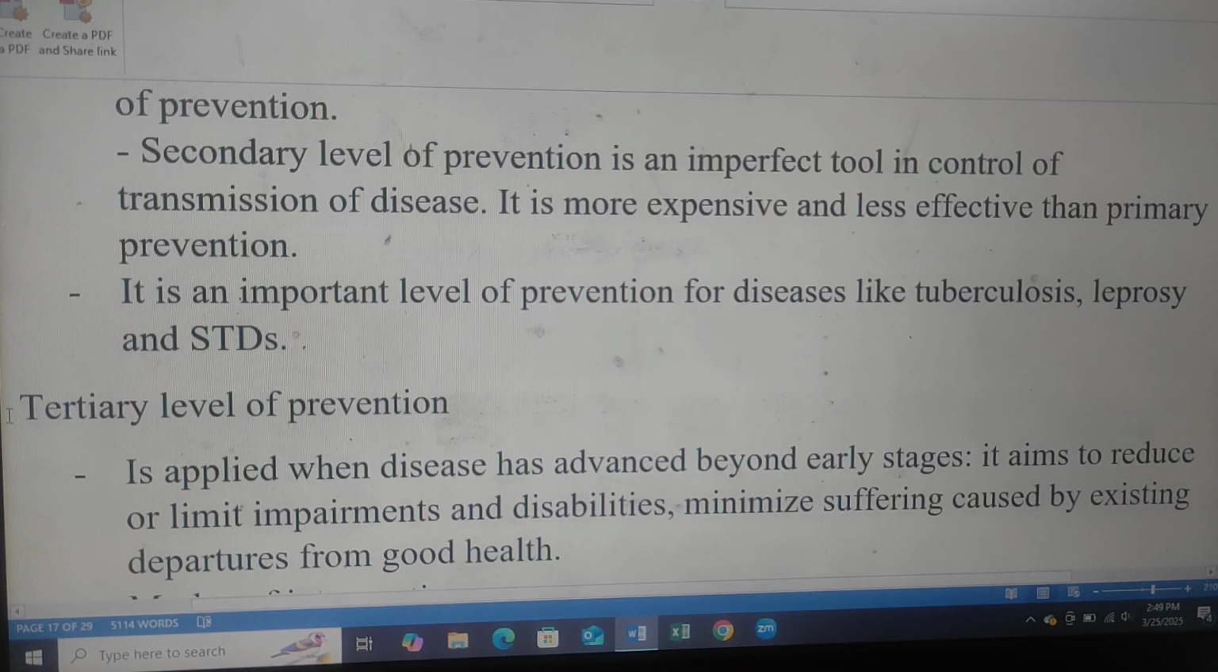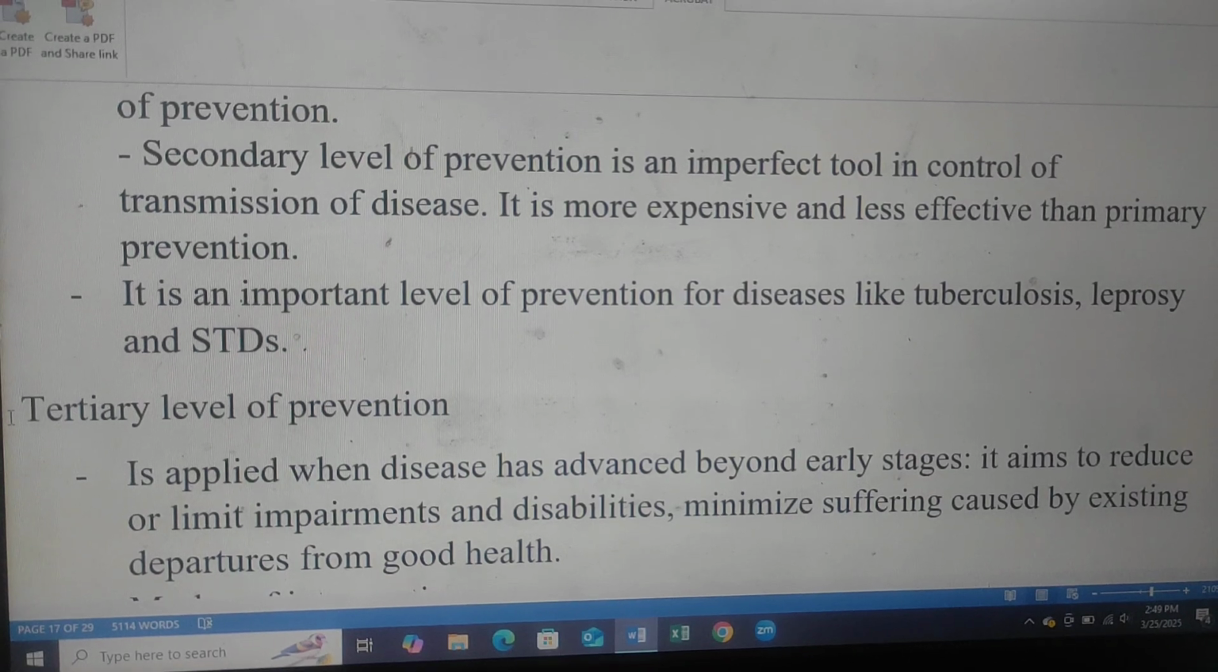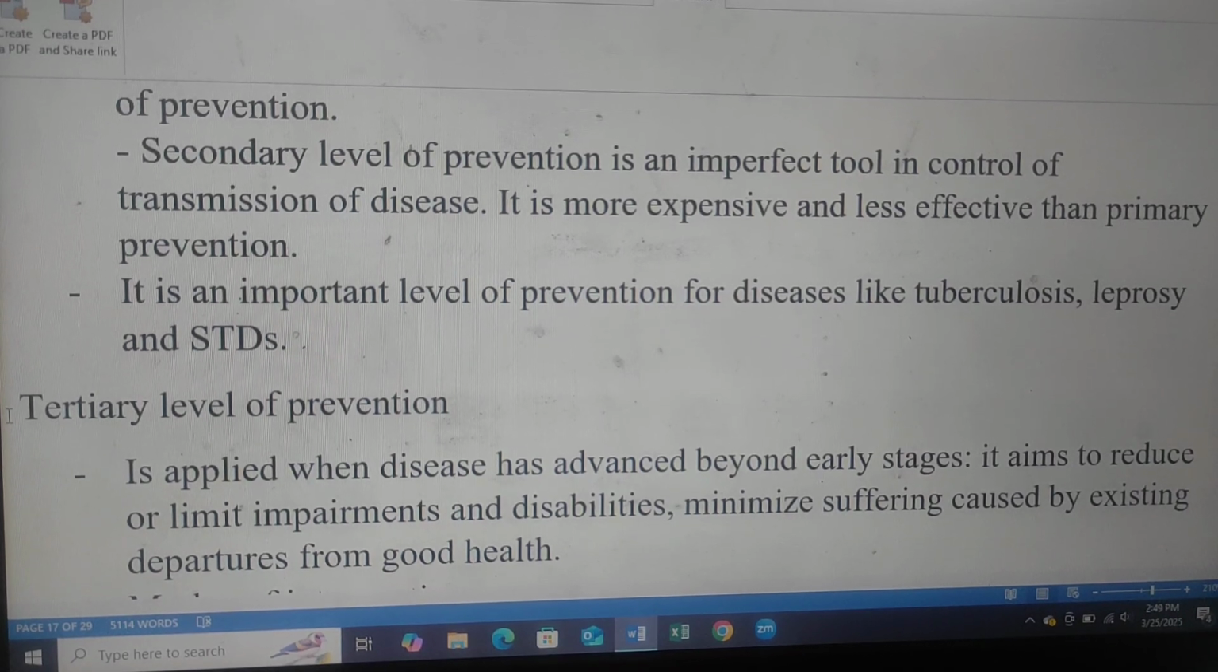Secondary level of prevention is an imperfect tool in control of transmission of disease. It is more expensive and less effective than primary prevention. It is an important level of prevention for diseases like tuberculosis, leprosy, and STD.